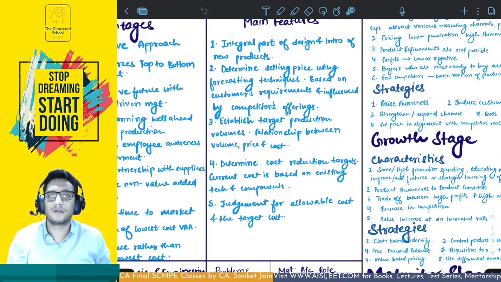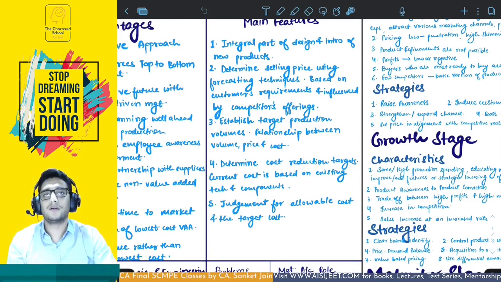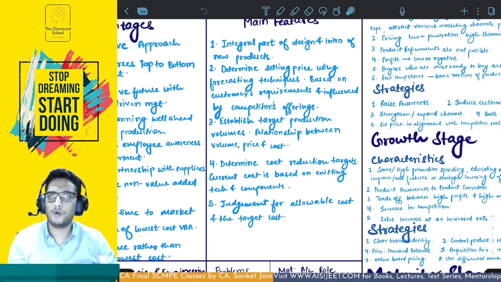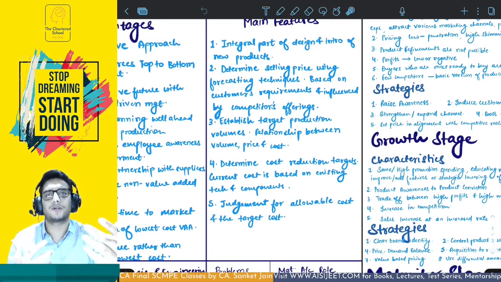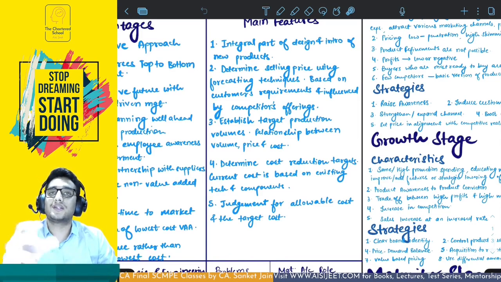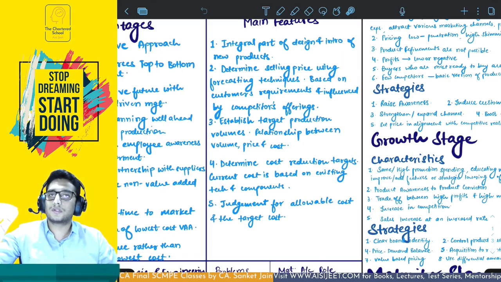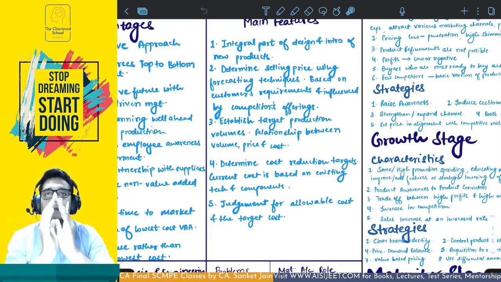Now what is this? So we have already established the target cost, right? Now you will be producing something. You have not yet produced anything. Before production, while designing the product, different designs are being made so that we can achieve the target cost. With every design you are trying to estimate what will be your cost in this particular design, right? This estimation is going to give you an estimated cost for that particular design. This estimated cost and this target cost are going to differ.